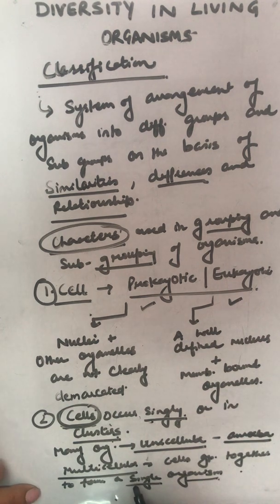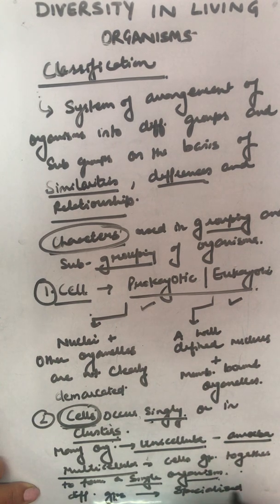Here in multicellular condition, different groups of cells carry out specialized functions. We can take an example of insect body, frog, lizard, we human beings. What happens here? The multicellular condition, it is basically a group of cells which will function together.